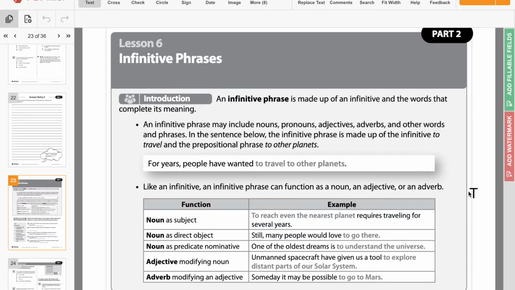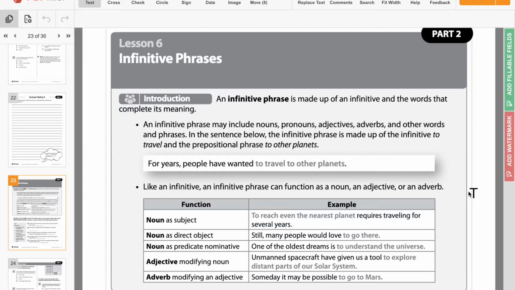So now we need to look at what an infinitive phrase is. An infinitive phrase is made up of an infinitive and the words that complete its meaning. So the words that help us to understand what the infinitive is actually saying. An infinitive phrase might include nouns, pronouns, adjectives, adverbs, and other words and phrases. In the sentence below, the infinitive phrase is made up of the infinitive, which is to travel, and the prepositional phrase, to other planets. So the way that you know what the infinitive phrase is, is because you're looking for its completed meaning.